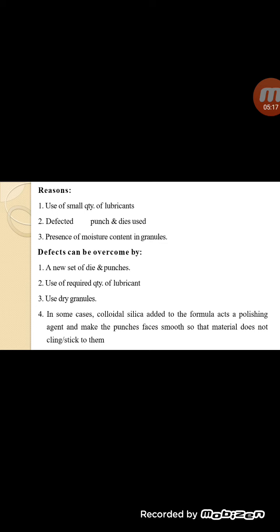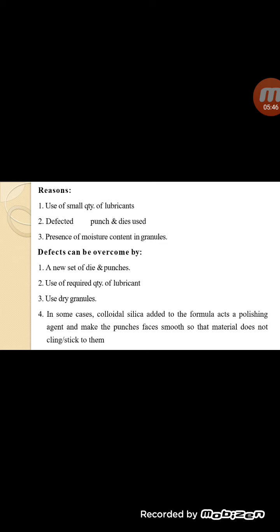Then what is the remedy, or how to overcome this problem? Here we can use a new set of dies and punches. Use the optimum concentration of lubricant for easy ejection of the tablet. Then use dry granules. For drying of granules, we can use a hot air oven.